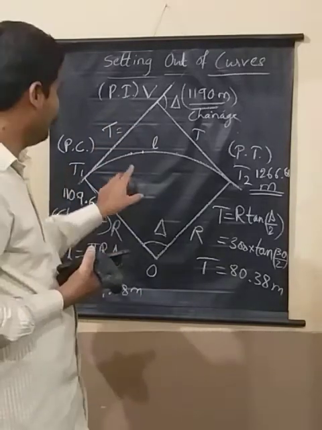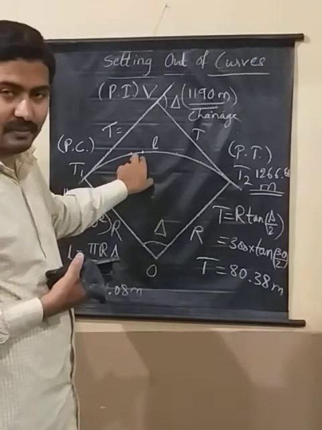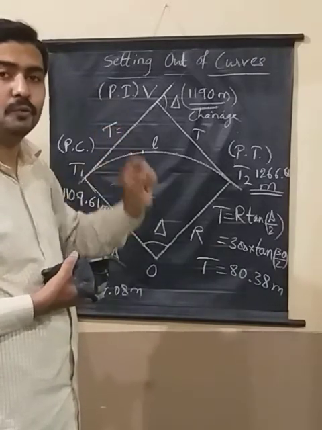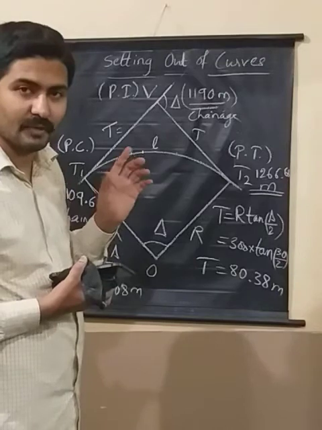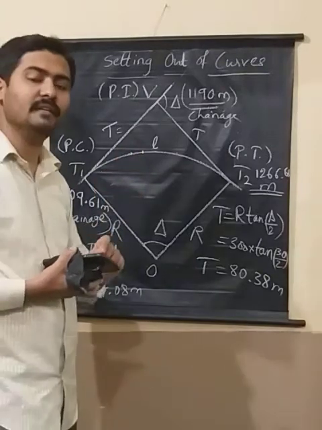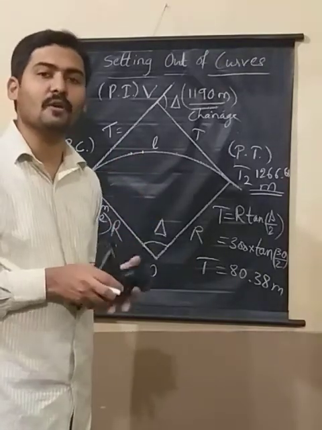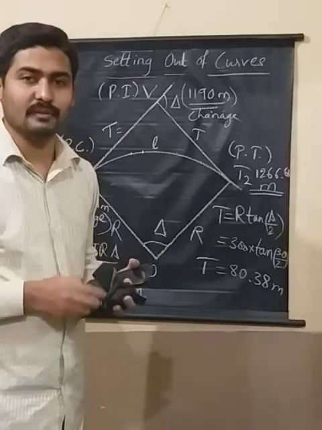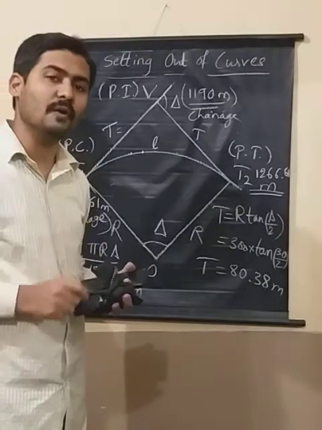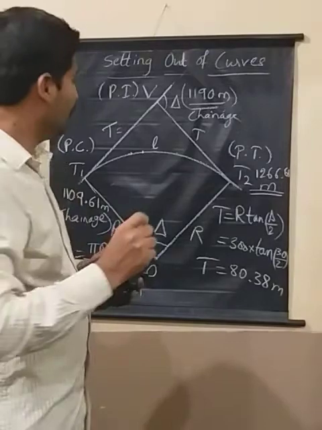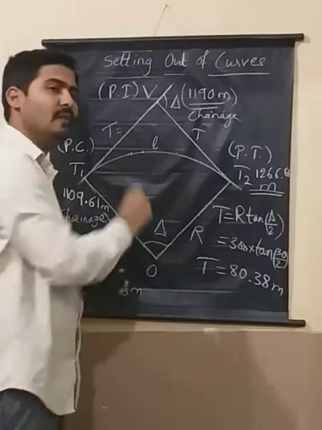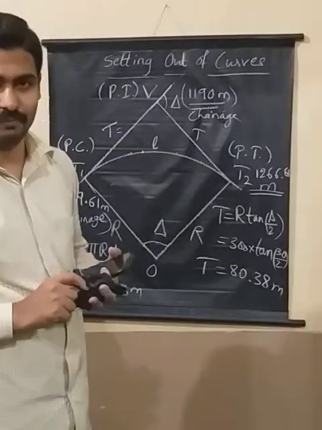So peg interval is the distance between the 2 full points. I will tell you what full points are, and it generally depends on normal chord and subchord, also called full chord and subchord. So the distance between 2 points is called the peg interval, right?